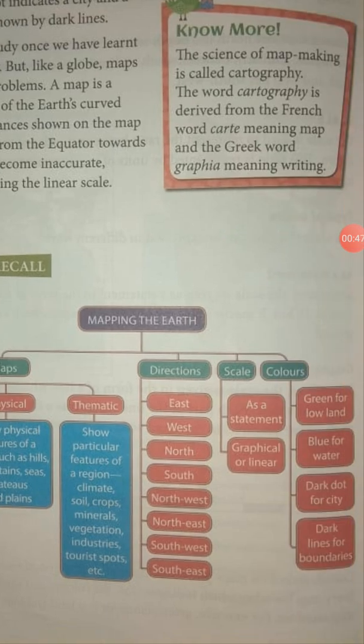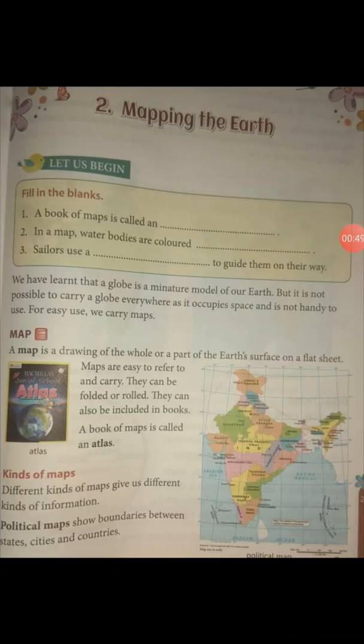In the starting of the chapter we have read about maps, the definition of a map. Maps can be folded or rolled, and they can also be included in books. A book of maps is called an atlas. Next we have read about kinds of maps. Different kinds of maps give us different kinds of information.